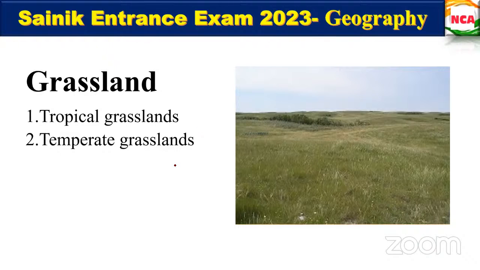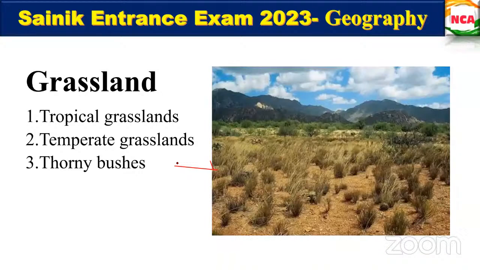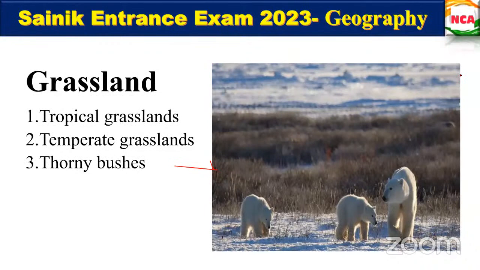Next, thorn bushes. Here we can find two types: one near the polar region and also in the dry region, where we find very less rainfall. The thorny bushes are also present in the polar region as well. Is that clear? Very dry, right?